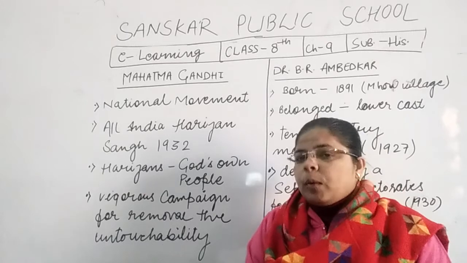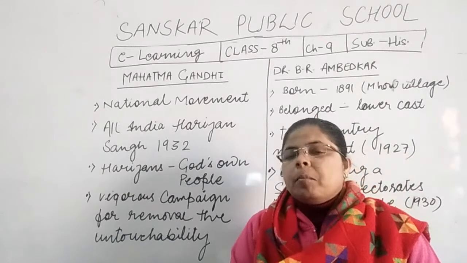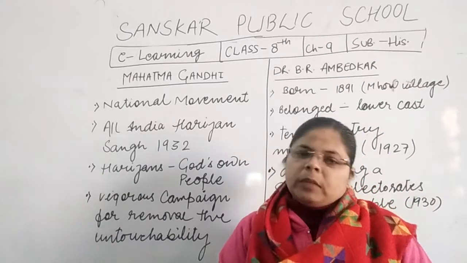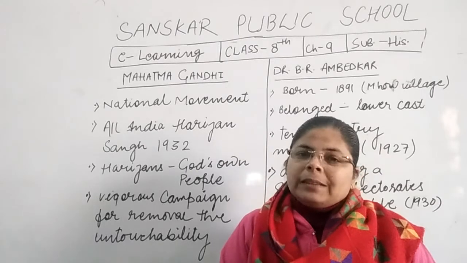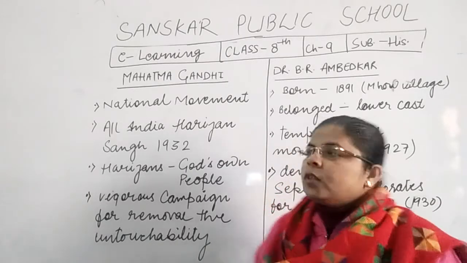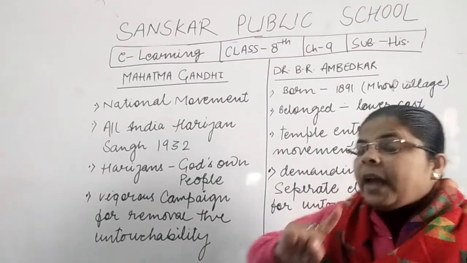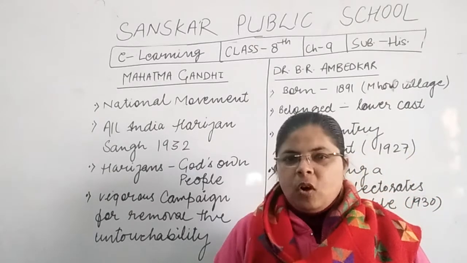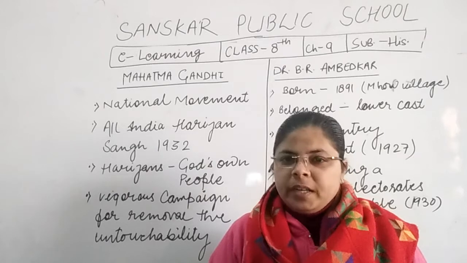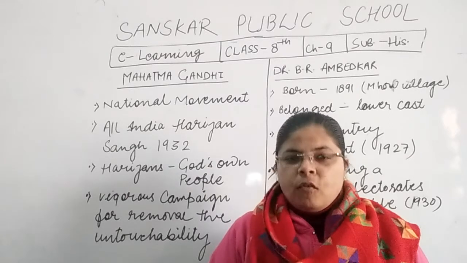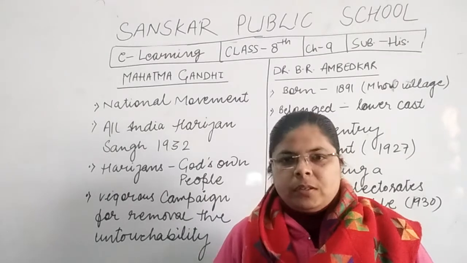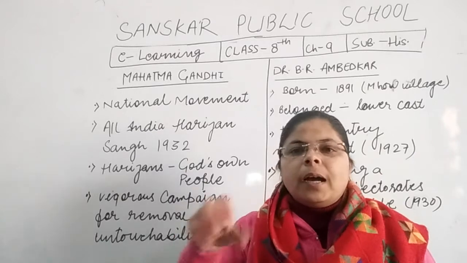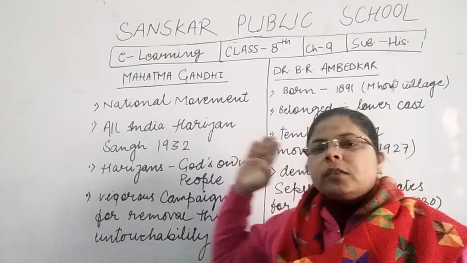So when the Communal Award was passed, Mahatma Gandhi wanted to take a major step against it, and that's why he started many movements. In 1932, the Communal Award was passed in the third round table conference by the British government, and Lord Irwin was the viceroy. Against it, Gandhi ji sat on a hunger strike. At the same time he met Dr. R Ambedkar.